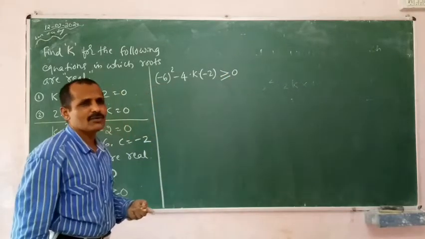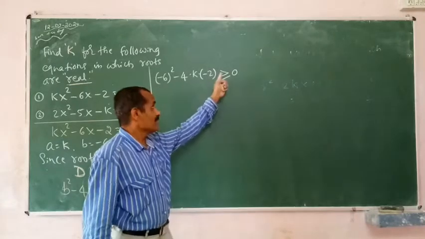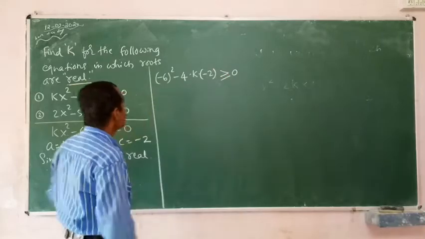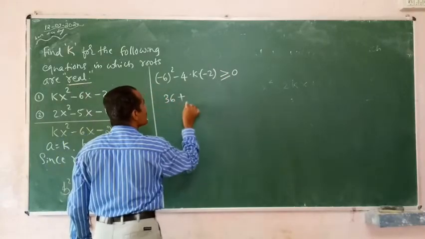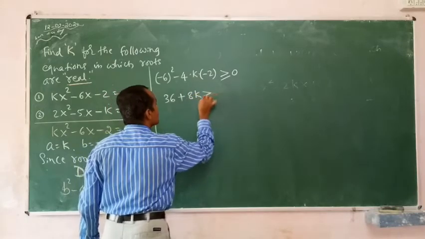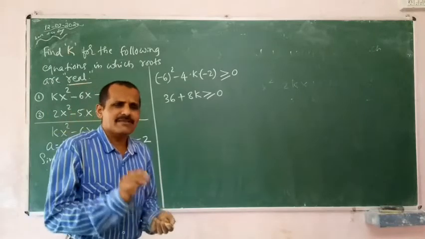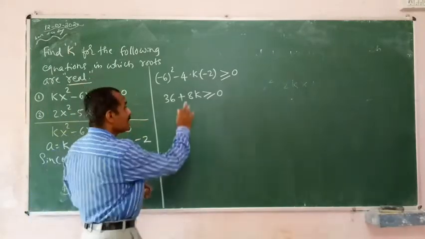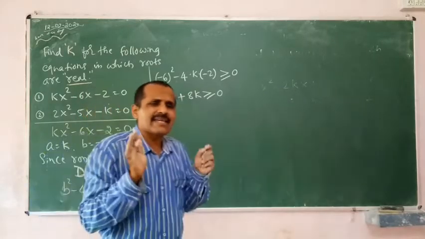Usually students will write equals to 0, because of practice. This has to be taken care of: greater than or equals to 0. Okay. It is 36 plus 8k greater than or equals to 0. Here some things I will explain. Now you want to find the value of k, right? Always see that the k will be positive.